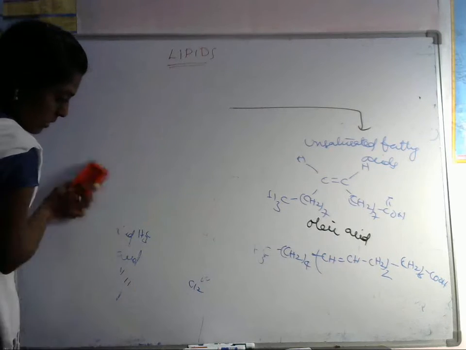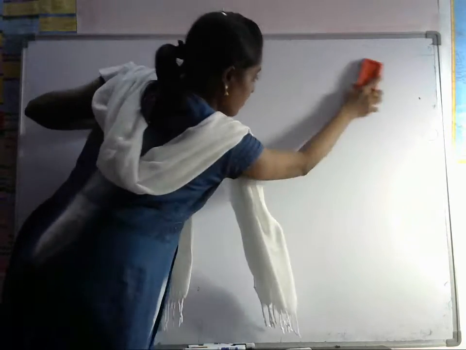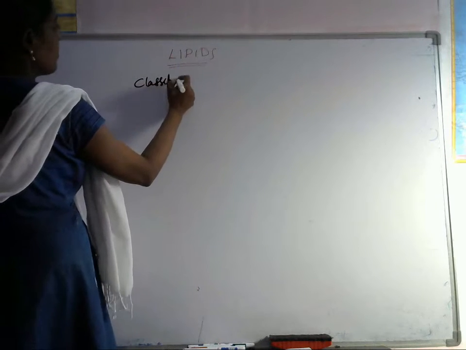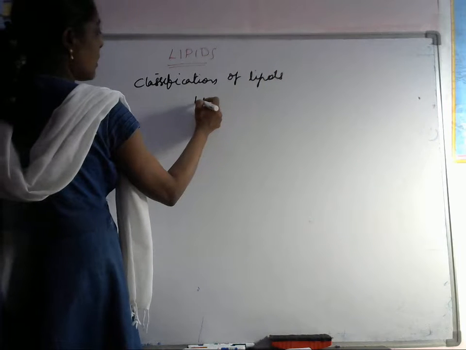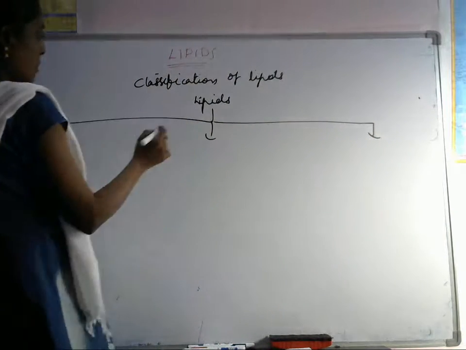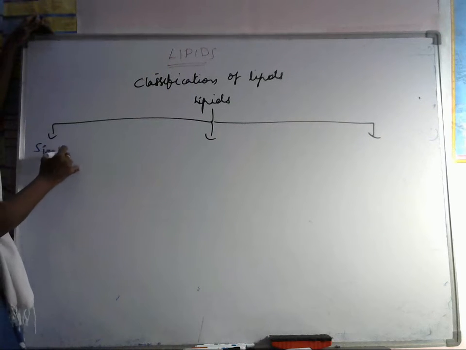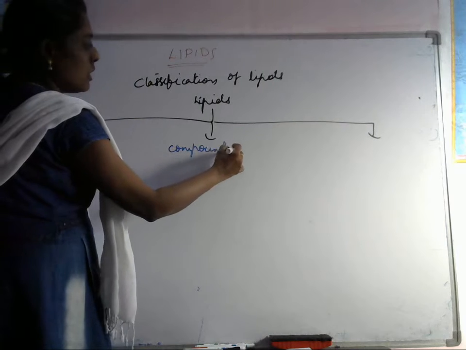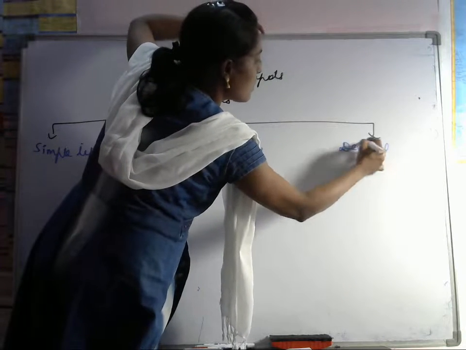Classification of lipids. Lipids are classified into 3 types, which are simple lipids, compound lipids, and the last one, derived lipids.